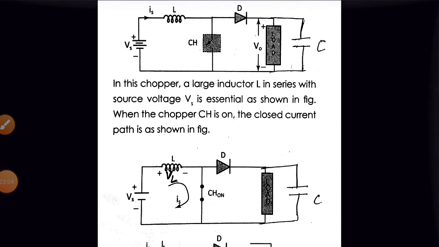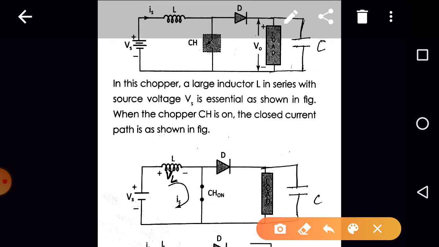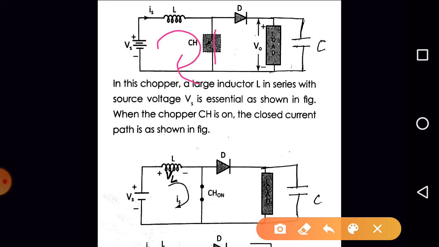Let us recall it one by one. Switch is in the on state, current flows like this, and the inductor goes on storing the energy, right? So when the inductor stores the energy, what is the voltage across the inductor? Vs, right? What is the current flowing through the inductor? Inductor is storing the energy, so the current will be increasing from I1 to I2, right? I1 to I2.